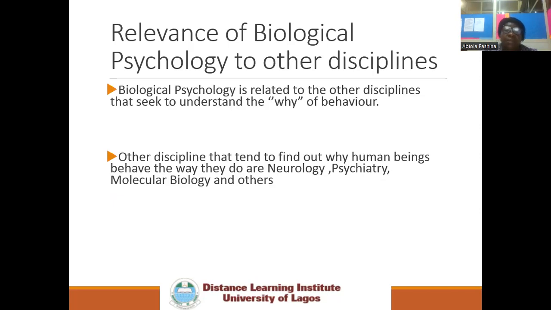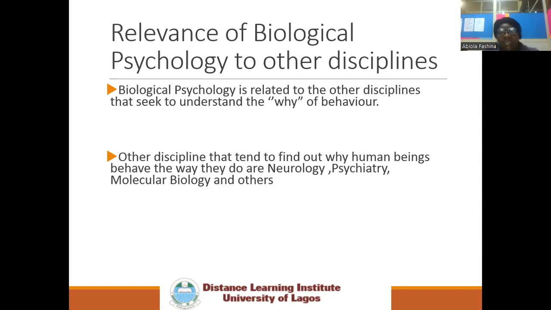Now, relevance of biological psychology to other disciplines. Biological psychology is related to the other disciplines that seek to understand the why of behavior. Other disciplines like psychiatry, molecular biology, neurology, all of them tend to find out why human beings behave the way they do.